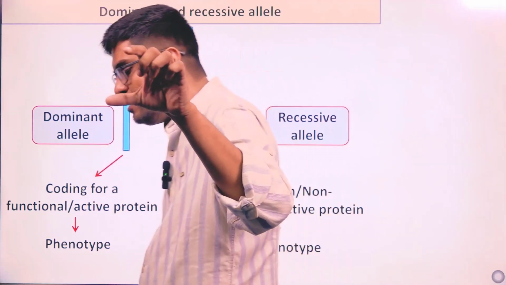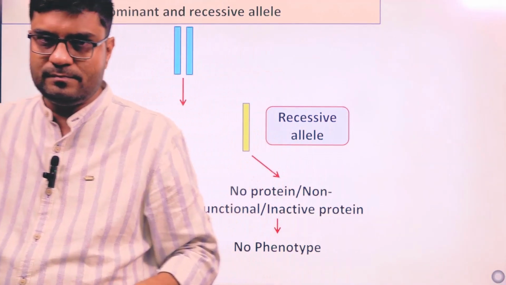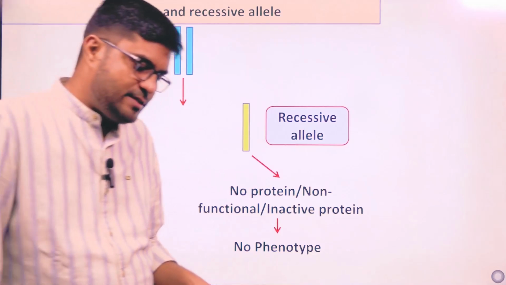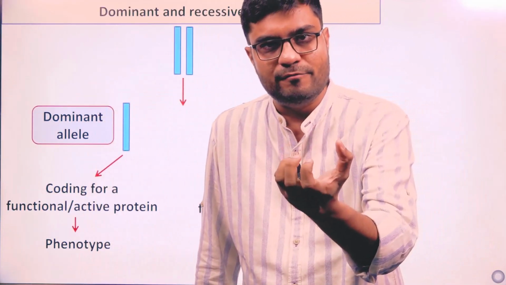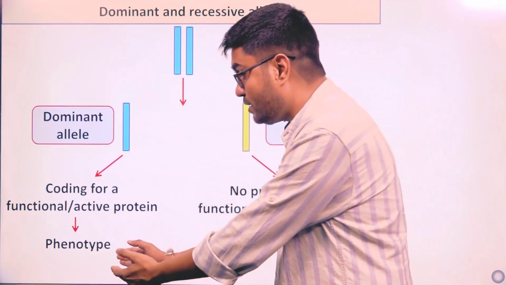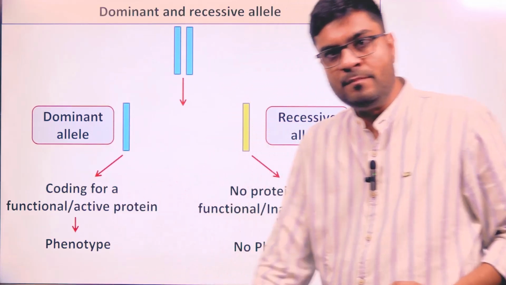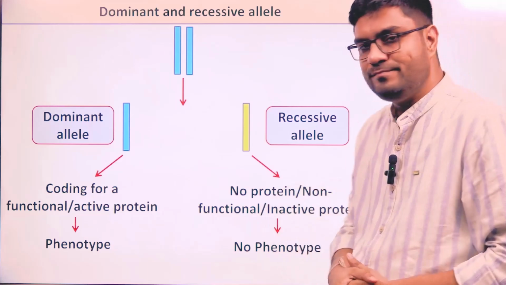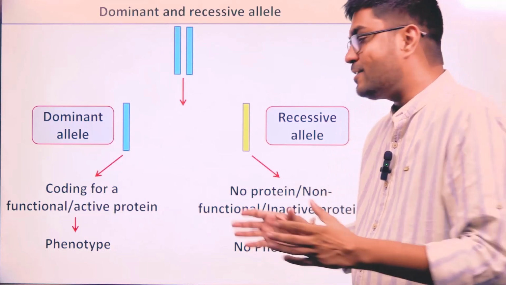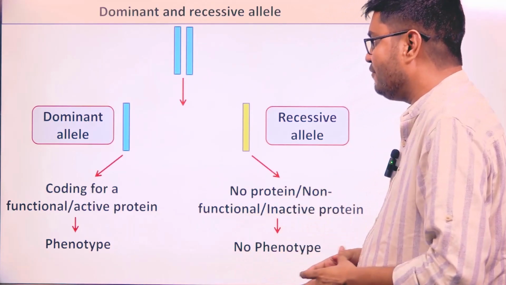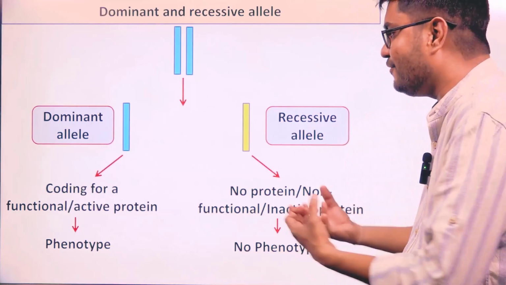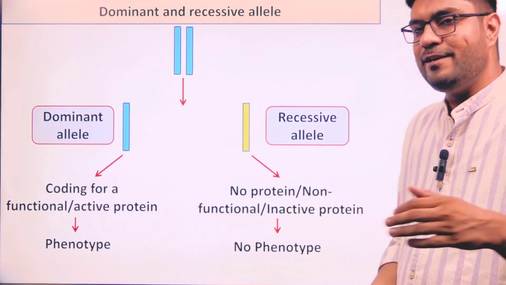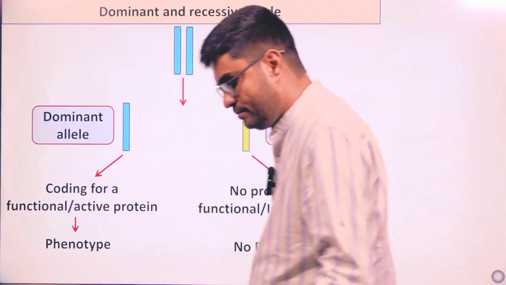So the word dominance is being utilized here when we are having a functional protein with us, which can give us what? Phenotype. And the word recessive is actually a condition where a particular DNA sequence is not able to give us a functional active protein, and ultimately phenotype will not come.